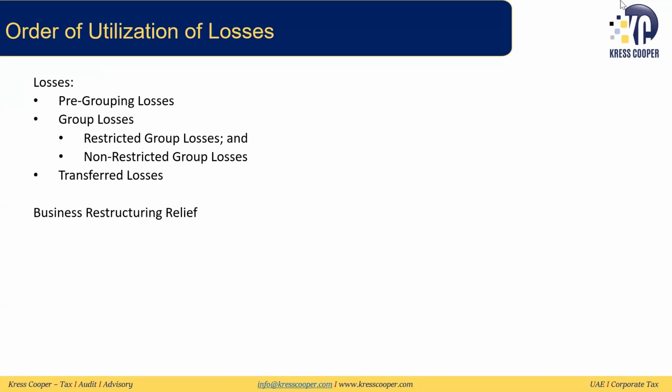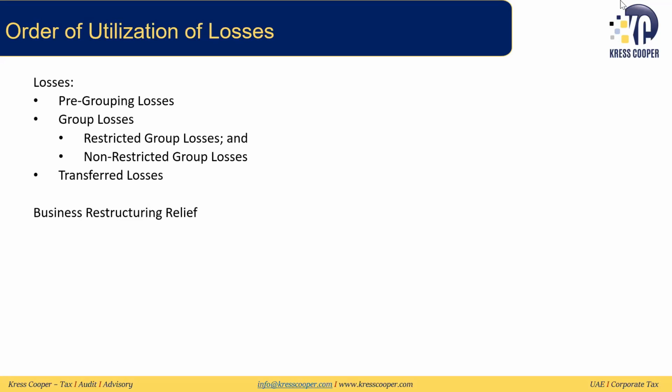Then we had discussed the order of utilization of losses. What are the different kinds of losses? We have pre-grouping losses, which are the losses the subsidiary brings into the group, which it had before it was part of the tax group. Then we have the group losses, which are of two kinds. One is the restricted group losses. This implies that if a tax group existed and certain losses happened, and then a new member joined the tax group, that member was not there when the other losses happened. So those losses now get classified as restricted group losses.